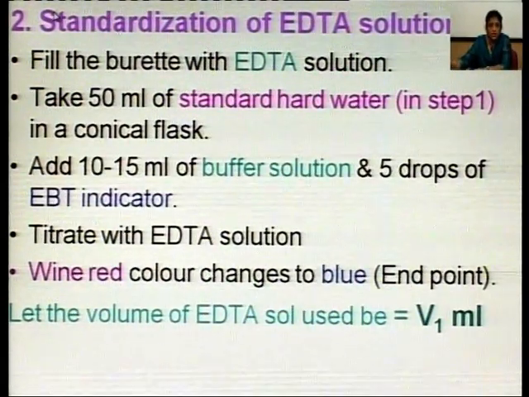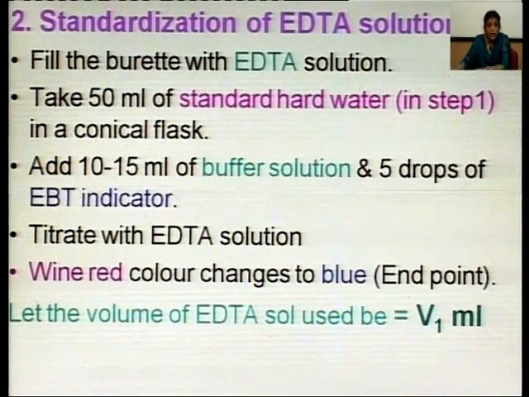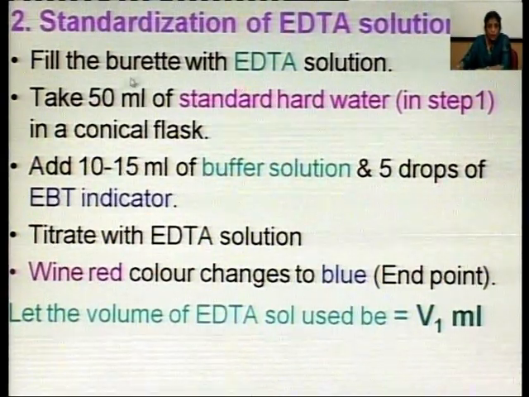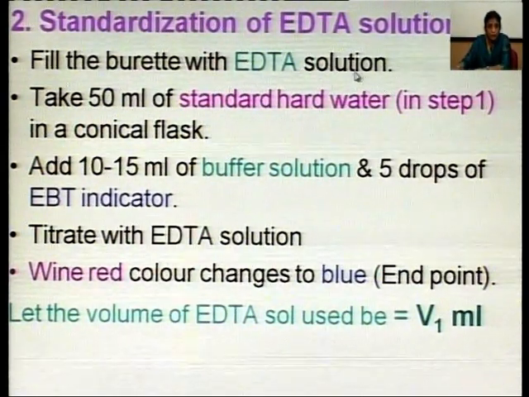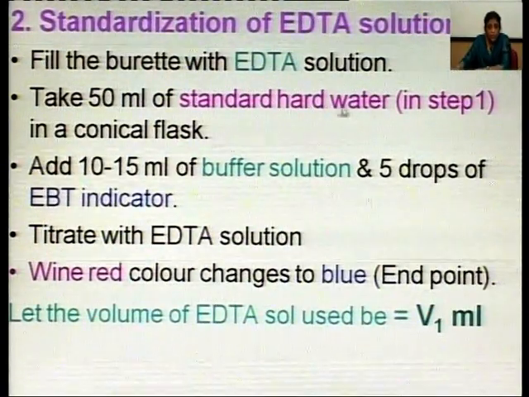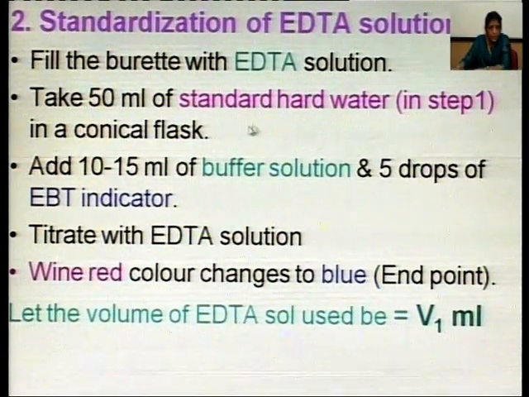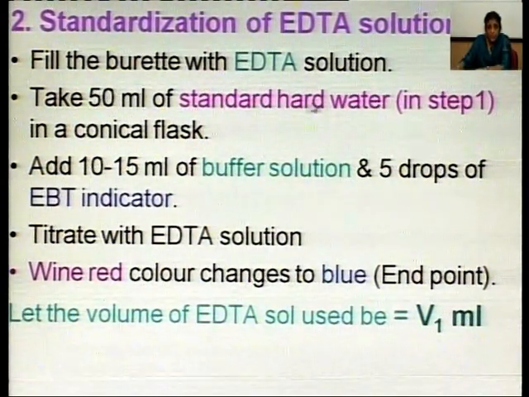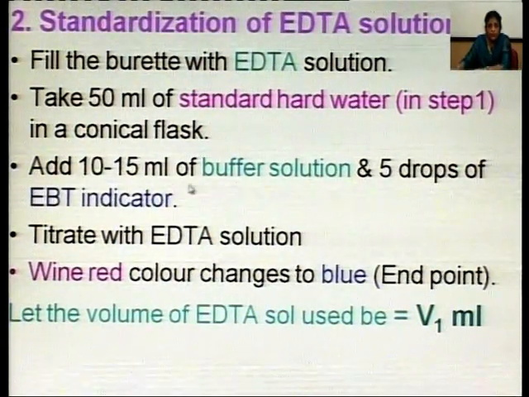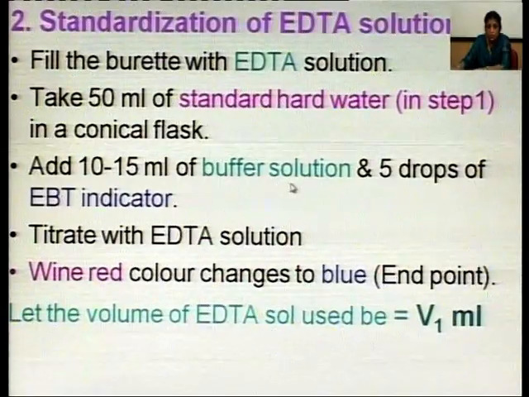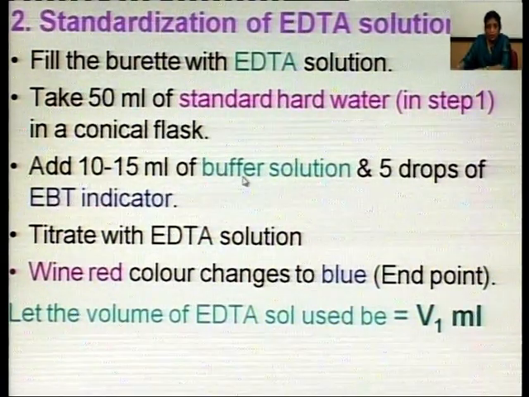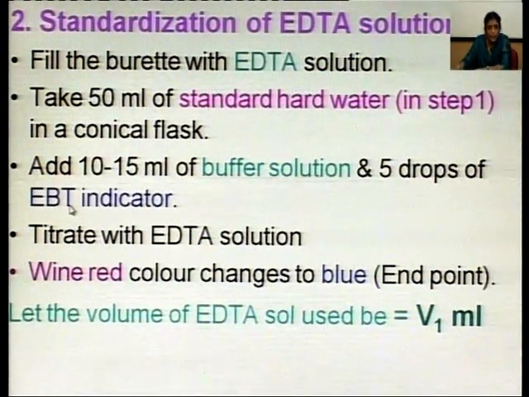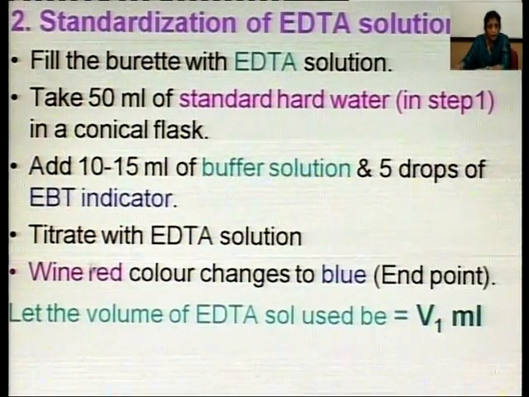Now, standardization of EDTA solution. EDTA solution is prepared, it is taken in a burette. Fill the burette with EDTA solution, take 50 ml of standard hard water which we have prepared in step 1 in a conical flask. To this standard hard water add 10 to 15 ml of buffer solution. Buffer solution is a mixture of ammonium hydroxide and ammonium chloride, and 5 drops of indicator Eriochrome Black T. The solution will become wine red.